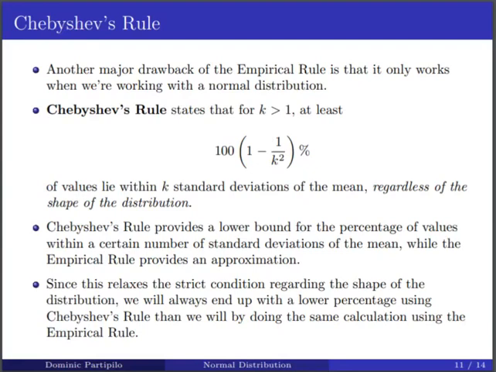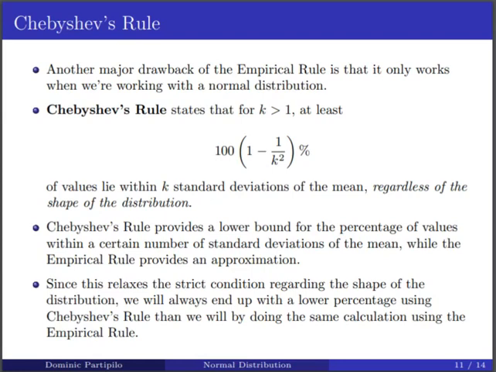And Chebyshev's rule says that for k greater than 1, at least 100 times 1 minus 1 over k squared percent of the values lie within k standard deviations of the mean, regardless of the shape of the distribution. So this is the way we correct for that strict condition that the empirical rule has that says it has to be a normal distribution.